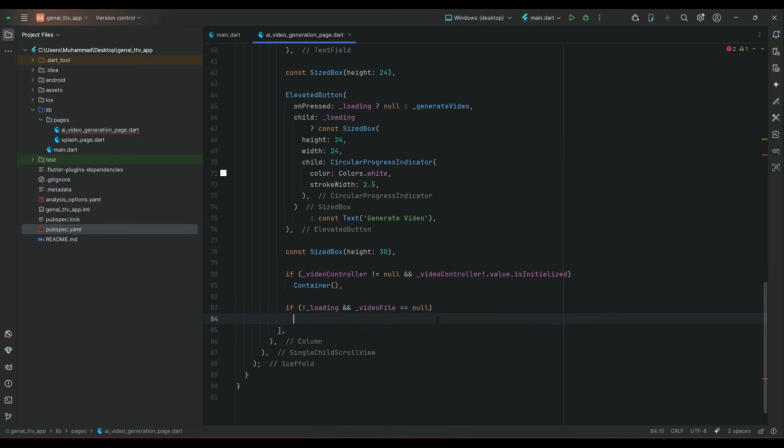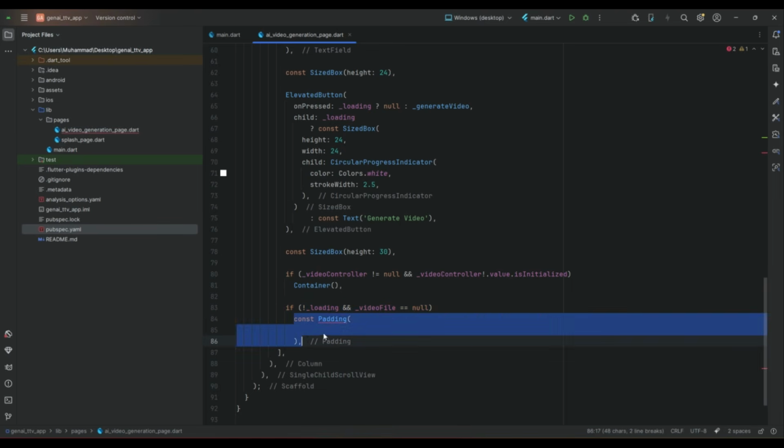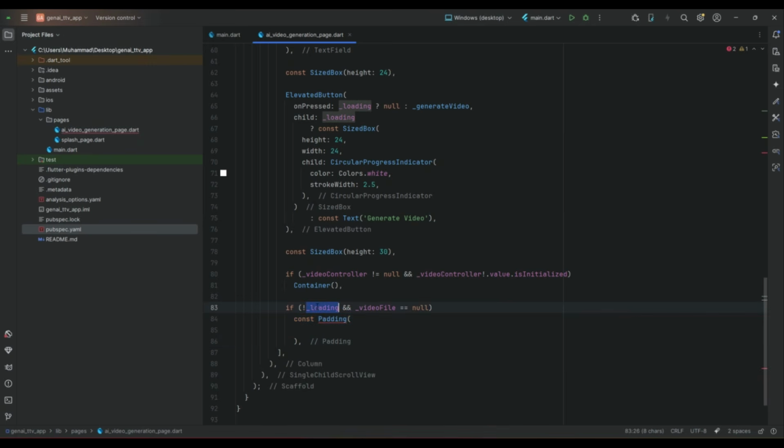So in this if condition we will basically display a text inside this padding widget. Remember, this padding is part of this if condition, that is when this if condition is true, if it executes, only then it will display this, that is when loading is not true and when the video file is null. So we will apply padding and then display some text.